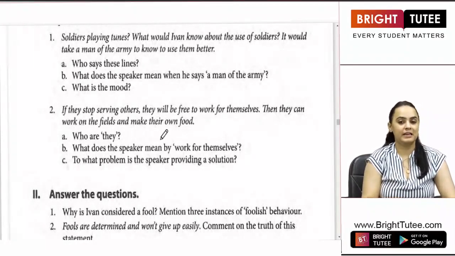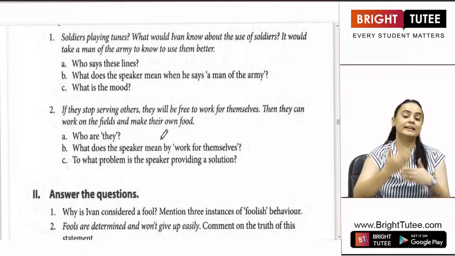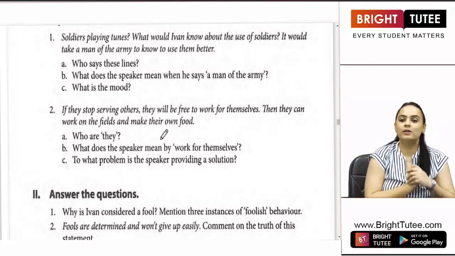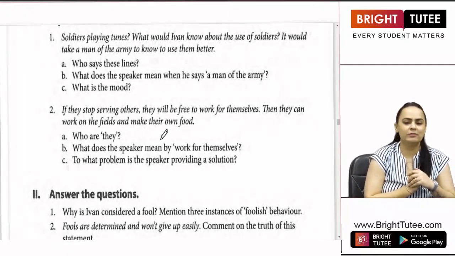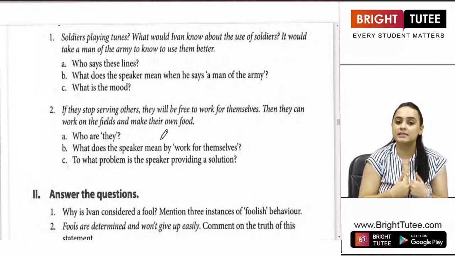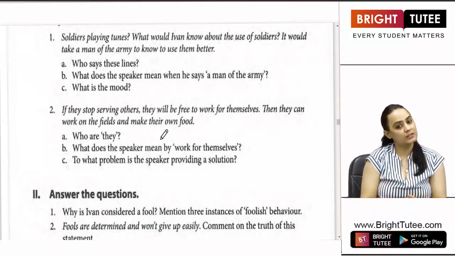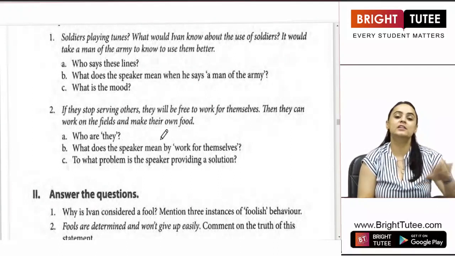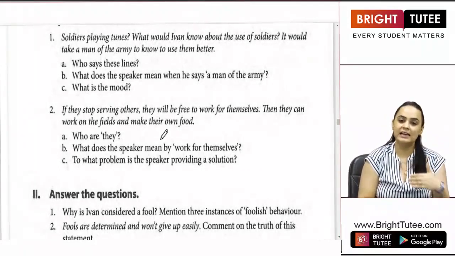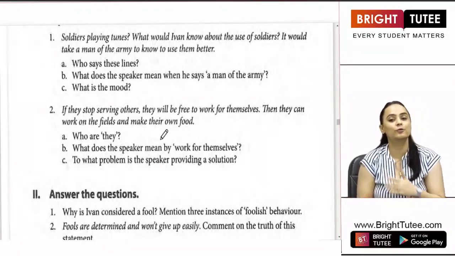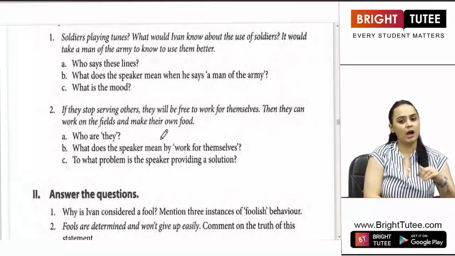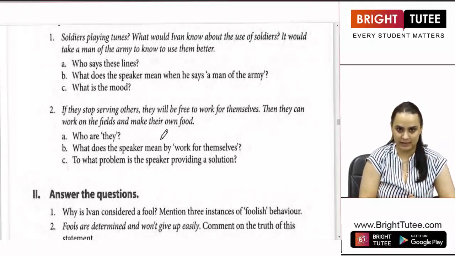After Ivan became the Tsar, he started dealing with the problems of the kingdom in his style. He told the people that there is no need for us to work for others and that we need to work for ourselves. When he told this to the people, the wiser ones, the people who used their brains, who were smart, they left the kingdom and only the fools were left behind. The fools started to work hard and it was a very happy place.